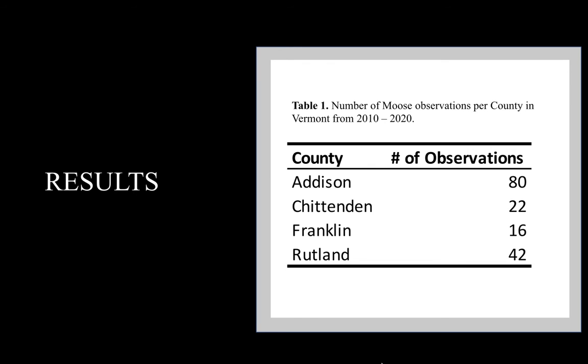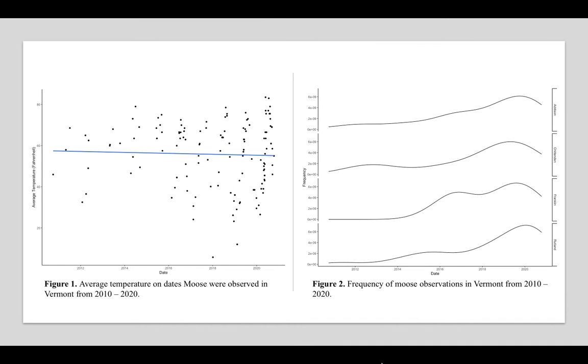So my results showed that the 4 randomly chosen counties are Addison, Chittenden, Franklin, and Rutland. Addison ended up having a significantly higher amount of observations than the other 3 counties. Figure 1 shows that there was actually a decrease in the average temperature on dates that moose were being observed. Figure 2 shows that the density of moose observations is much higher from 2018 to 2020 compared to earlier in the decade.